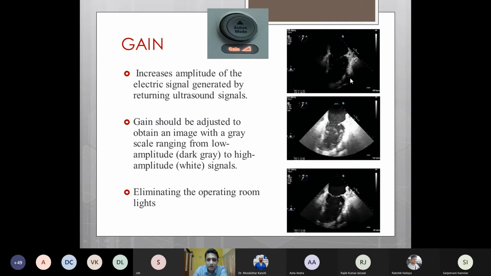For example, this is a poorly set gain where the gain is very low, and in this case the gain settings are very high, hence the image is looking very hazy. In the third image, this is the ideal gain setting which we should keep. So one of the clues is to eliminate the operating room lights or the OPD lights, which prevents us from using a very high gain setting.